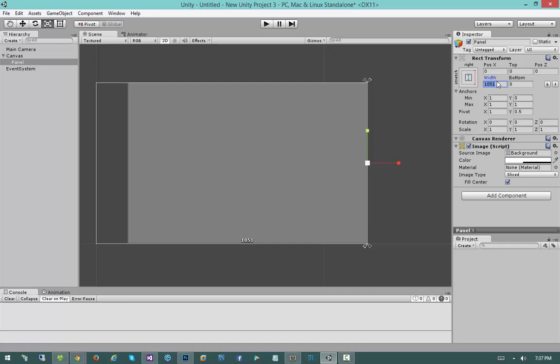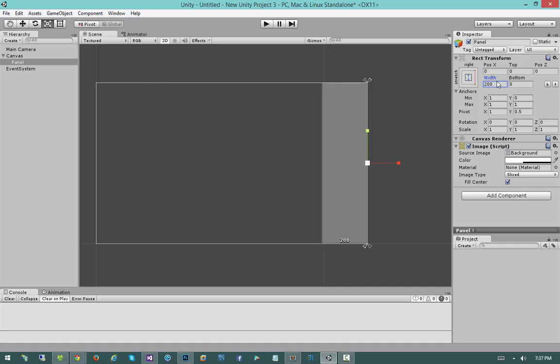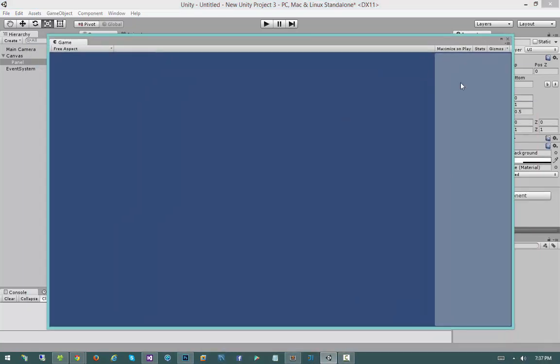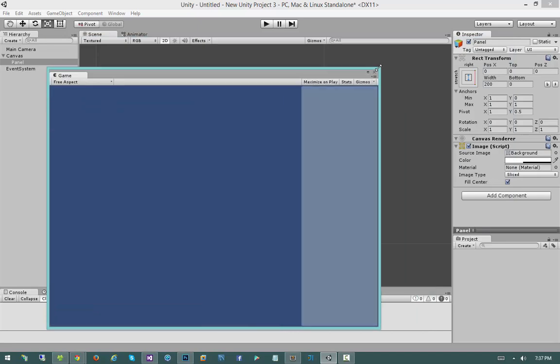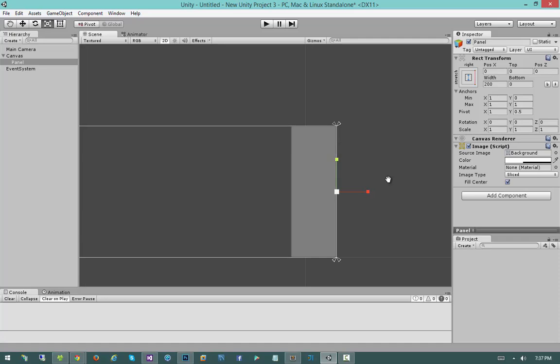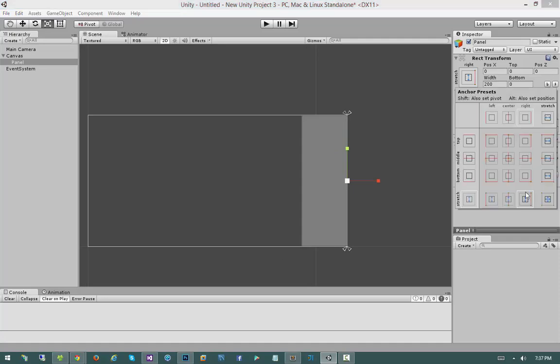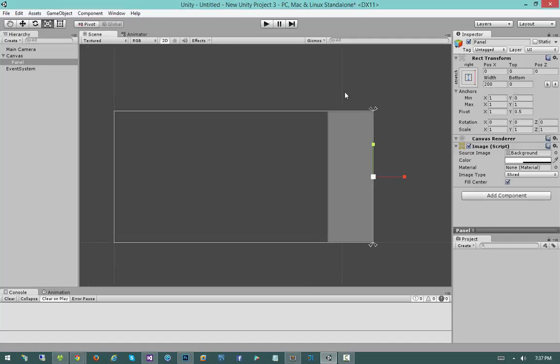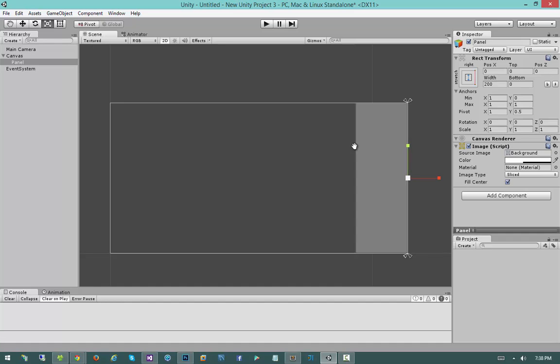So for example, I can type in 200 and I now have it constrained to 200 pixels wide. Coming back here to the game view, you'll now notice that the panel behaves exactly like I expect it to. That's a really, really quick introduction to some of the things we can do with the Rect Transform. There's a whole lot more we can do with it, and we'll talk about that more in depth later.